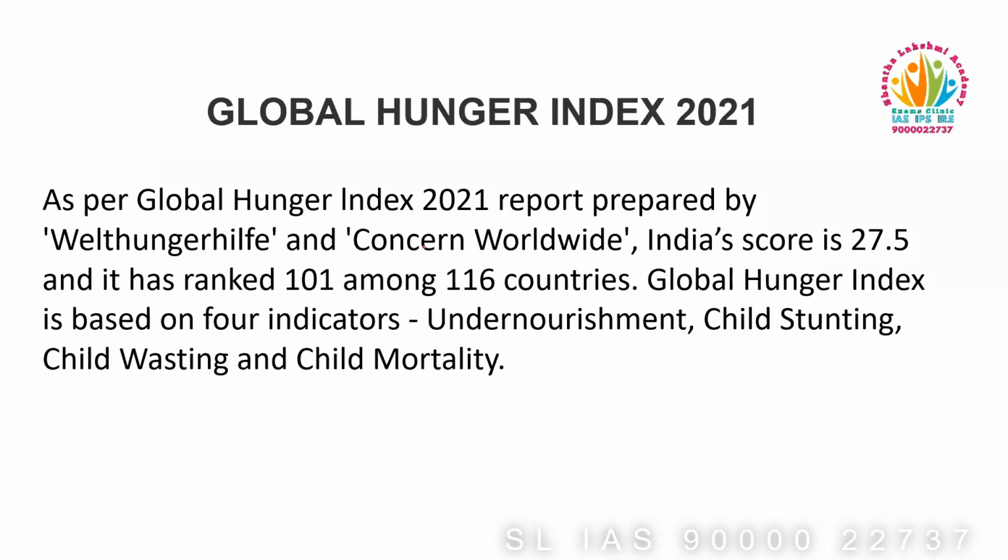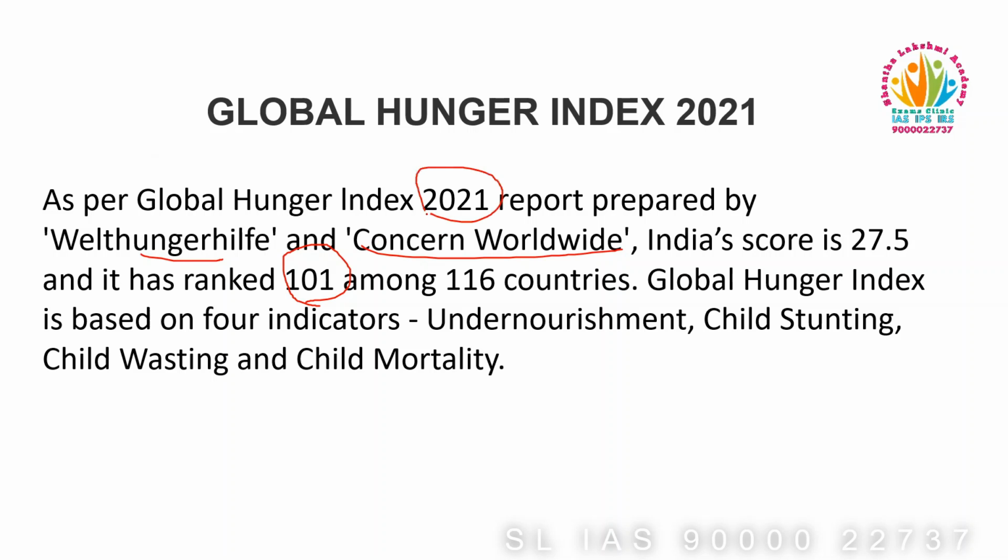As you know, recently the Global Hunger Index 2021 report was released by Welthungerhilfe and Concern Worldwide. But India is objecting to this report because India's rank is 101, and India is saying that these two institutions haven't used the correct data. They have used obsolete or old data and have given this report.